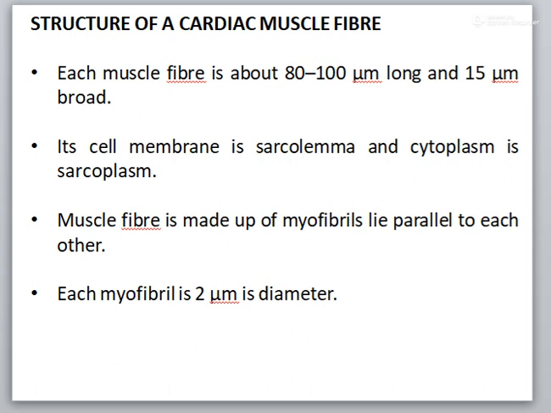The structure of cardiac muscle fiber. Each muscle fiber is about 80 to 100 micrometer long and about 15 micrometer broad. The cell membrane of cardiac muscle fiber is called sarcolemma and the cytoplasm is called sarcoplasm. The sarcoplasm is abundant and contains all the cell organelles, a well-developed sarcoplasmic reticulum, and a centrally placed nucleus. Each muscle fiber is made up of myofibrils which lie parallel to each other, and each myofibril is 2 micrometer in diameter.